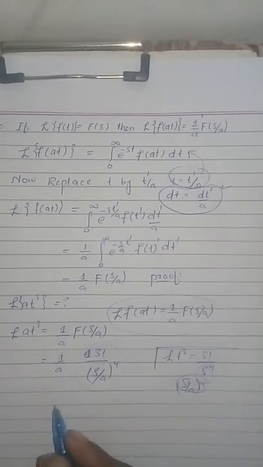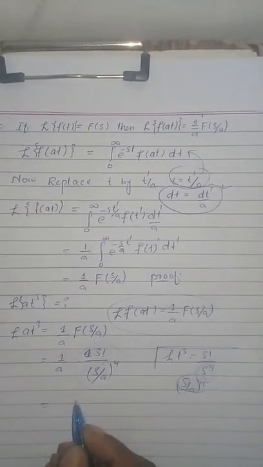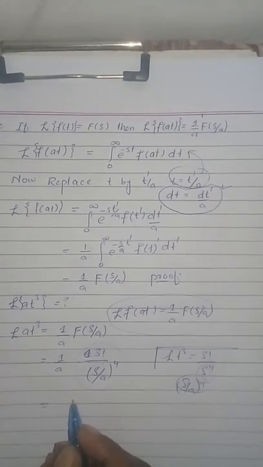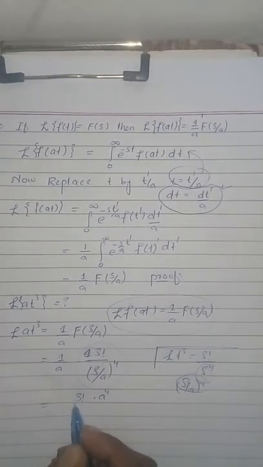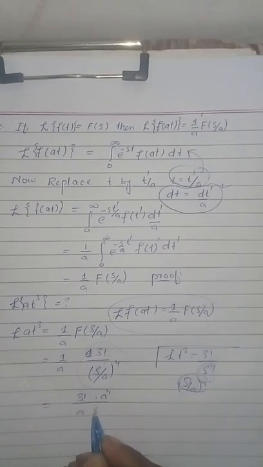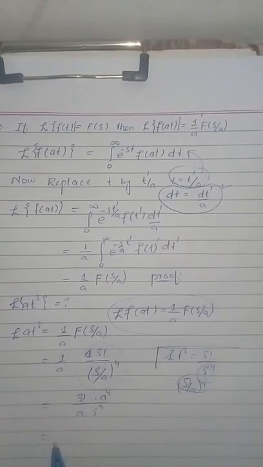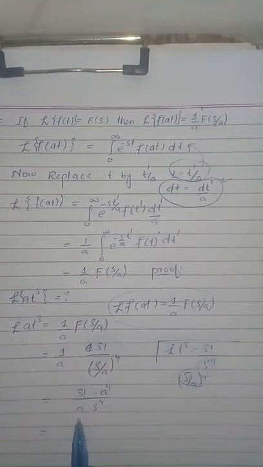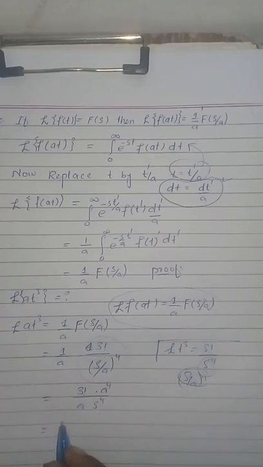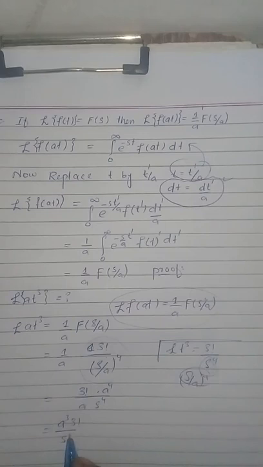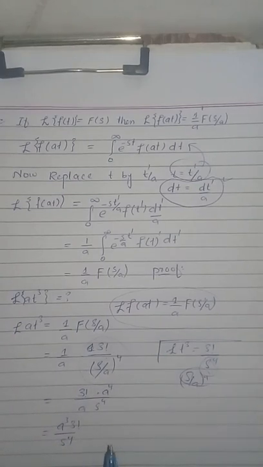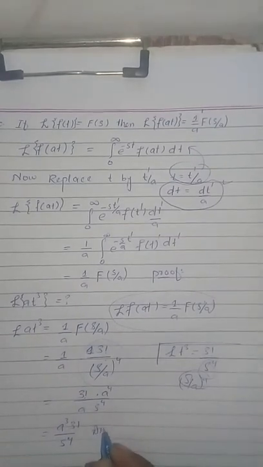This is so simple. So our given question becomes 3 factorial into a power 4 divided by a into s power 4, which reduces to a cube into 3 factorial divided by s power 4. So this is our required answer.